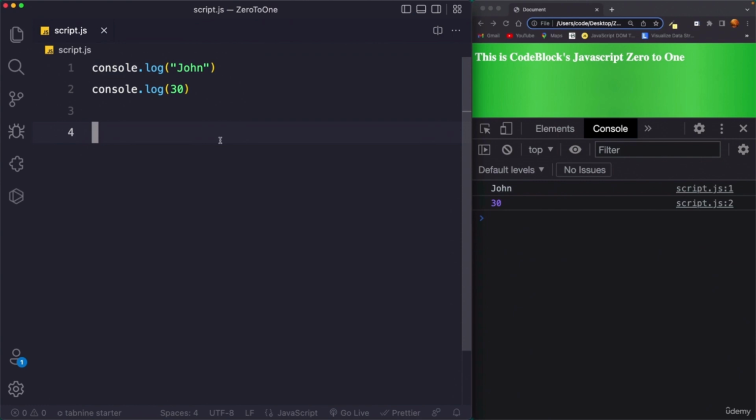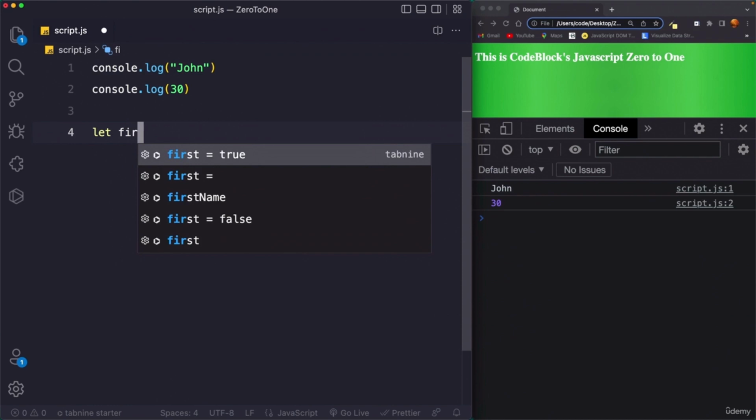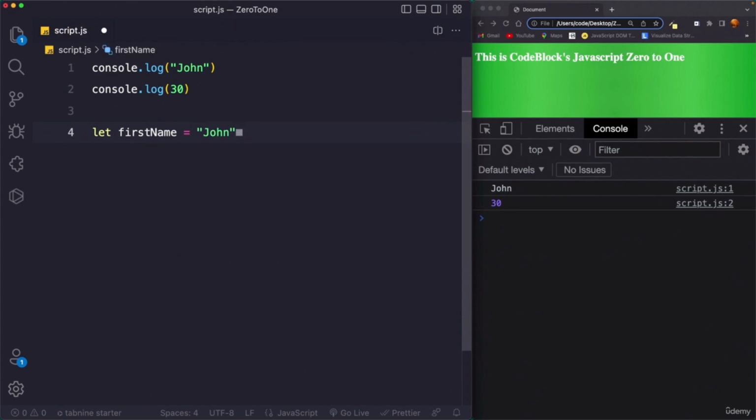For example, we can say let and then the name of the variable. So I can say firstName, and then by using an equal sign we can assign it a value. Here I can say John. What we did here is called declaring a variable. We declared a variable whose name is firstName, and then we assigned it a value which is John. This will create a real variable in your computer's memory, and we will store this value inside of that variable.